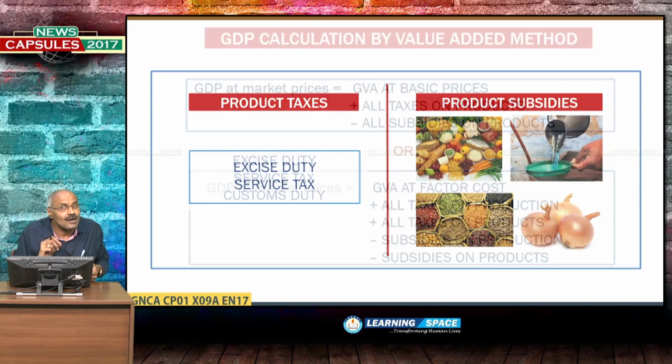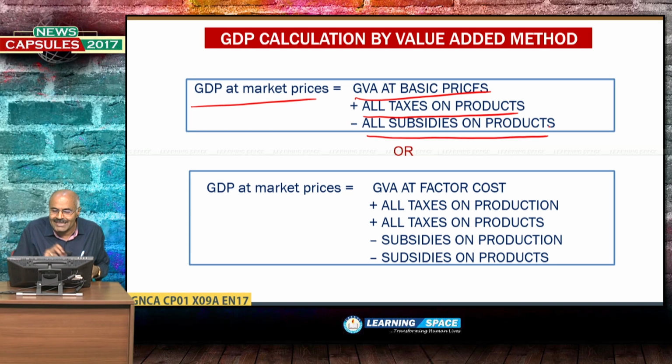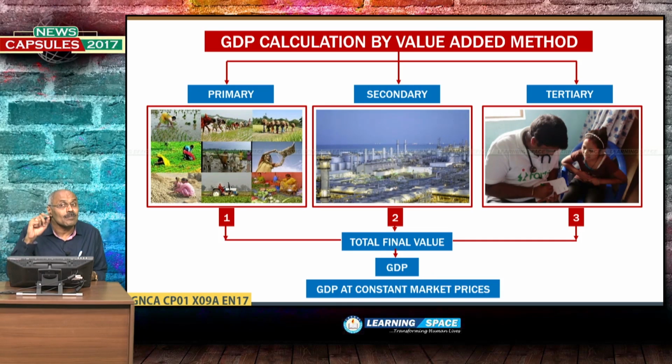Finally, before concluding this lecture, please look at these two. GDP at market prices is GVA at basic prices plus all taxes on products minus all subsidies on products. And if you go from GVA at factor cost, then this equation will come. So, this is all about GDP at constant market prices. GDP calculation by the value added method: primary, secondary, tertiary, and the total final value is GDP, and what we follow is GDP at constant market prices.